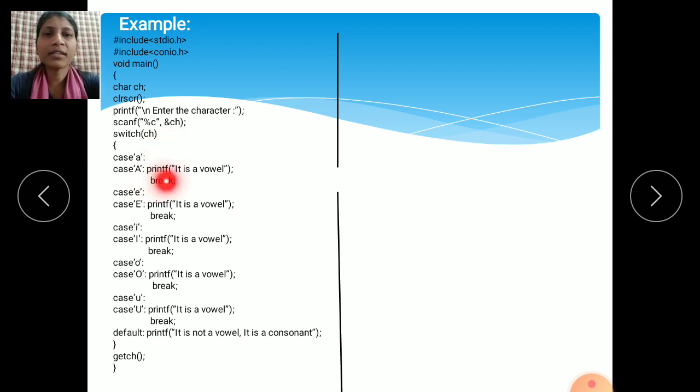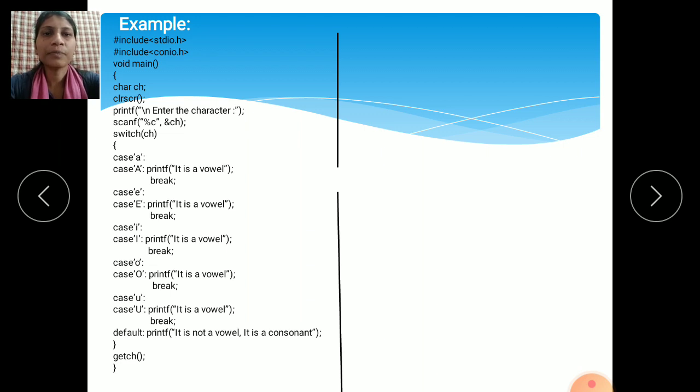Then case 1, this is the first case. Here we are writing a program where, if you enter any alphabet from the keyboard, it shows whether the character you entered is a vowel or a consonant.